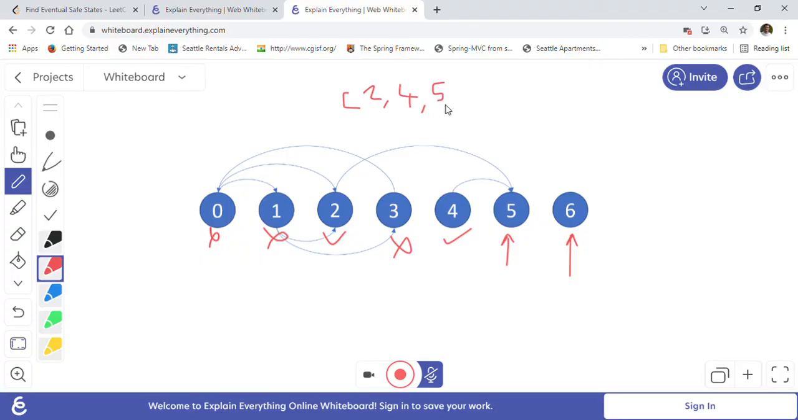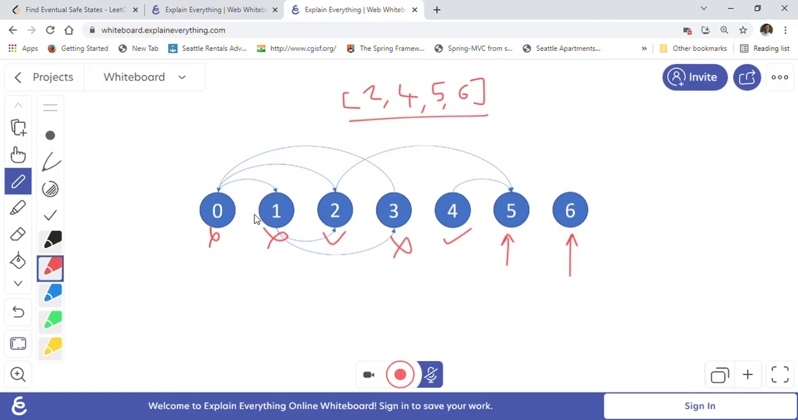These four nodes are safe nodes because they end in terminal nodes. 2 is ending in terminal node 5. 4 is also ending in terminal node 5. 5 itself is a terminal node. It does not have any outgoing edge, so it is a safe node. 6 is also a terminal node, so it does not have any outgoing edge, so we will count it as a safe node. So this is what we have to return.